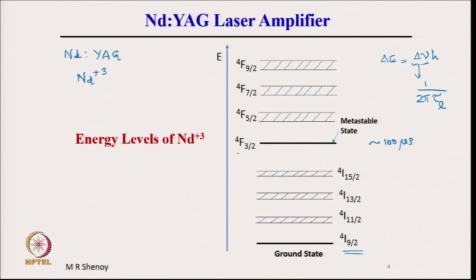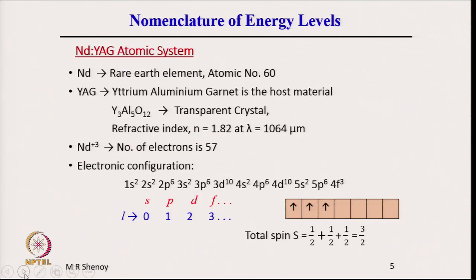I will first discuss the nomenclature a little bit, and then we will discuss the scheme of amplification. So, the nomenclature of energy levels, Nd:YAG atomic system. Nd is a rare earth element, atomic number 60, neodymium. Yttrium aluminum garnet is the host material. The chemical formula is here, Y3Al5O12. It is a transparent crystal, refractive index n is equal to 1.82, at lambda equal to 1064